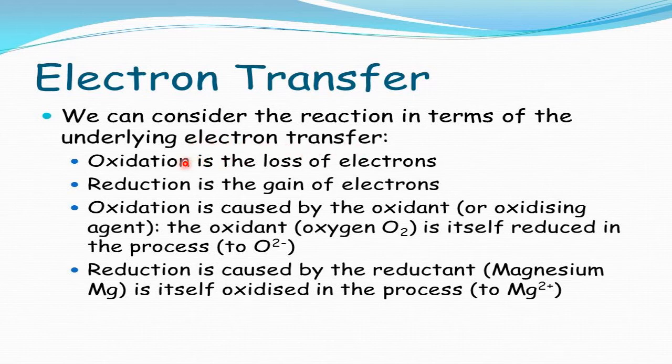Oxidation is the loss of electrons. During a chemical reaction, if you find any loss of electron, it is called oxidation. If you find a gain of electron, it is reduction. Oxidation is caused by the oxidant. What is an oxidant? It is the oxidizing agent which helps the oxidation process. So the oxidant is itself reduced in the process.